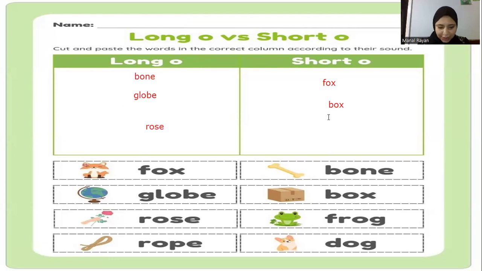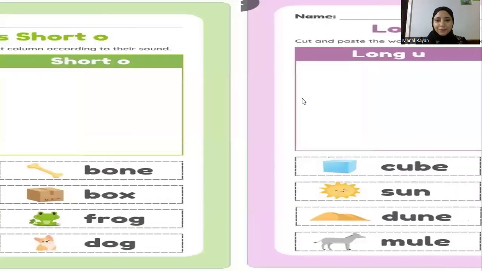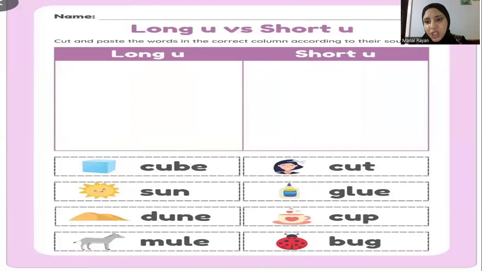Frog. Yes, it's short. Rope has a magic E at the end, so it's long O. And the last word, dog. Yes, it's short. Good job. So short O and long O. Let's keep going. Then the next slide, and the last slide.